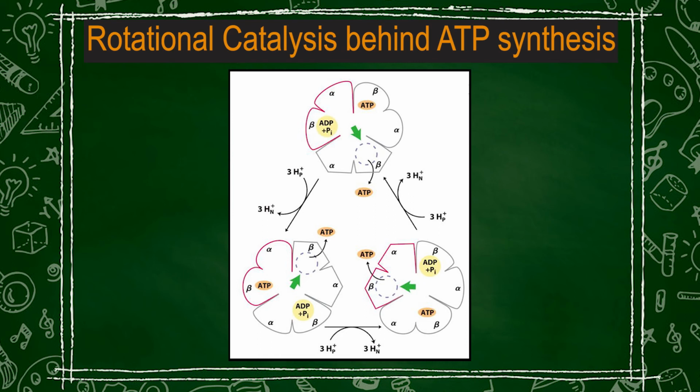So, by each 120 degrees, each beta subunit passes through 3 different conformations. With each rotation, 3 ATP are synthesized and released from the enzyme surface. So, 4 protons catalyze 1 ATP synthesis and 120 degrees synthesizes 1 ATP. So, a total of 360 degrees synthesizes 3 ATP.